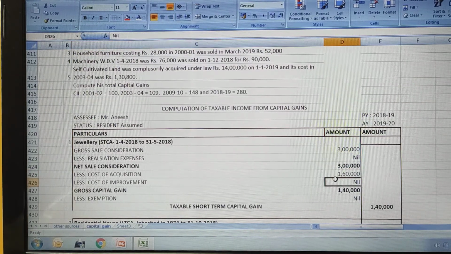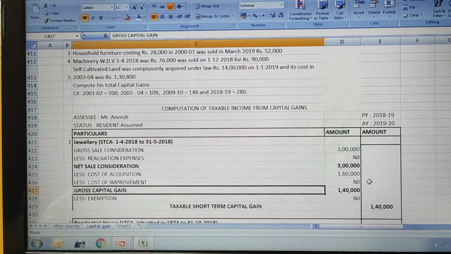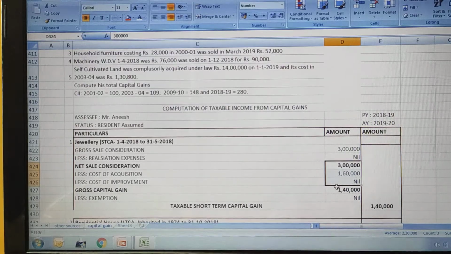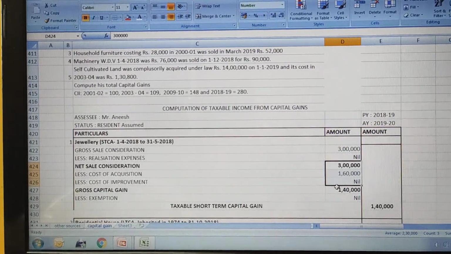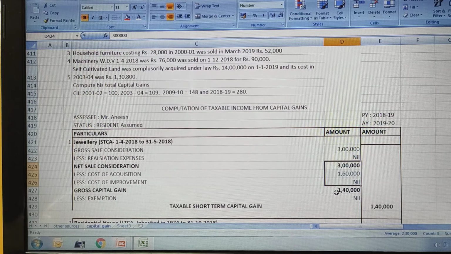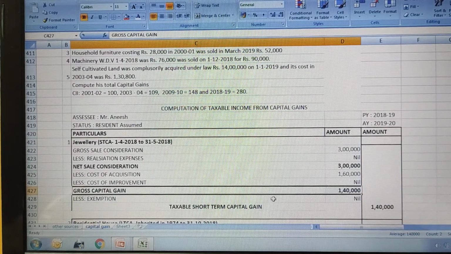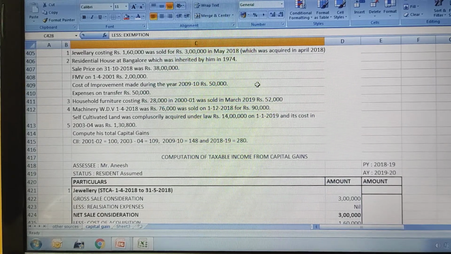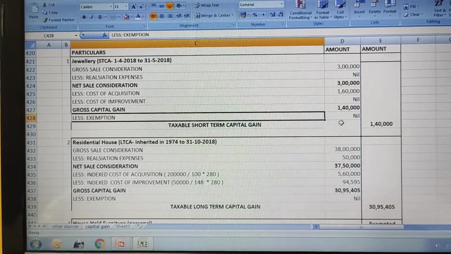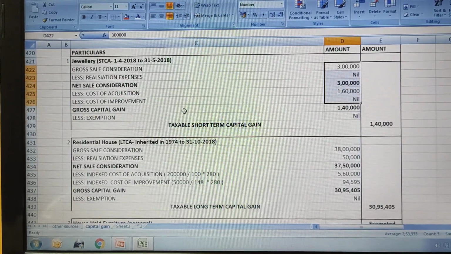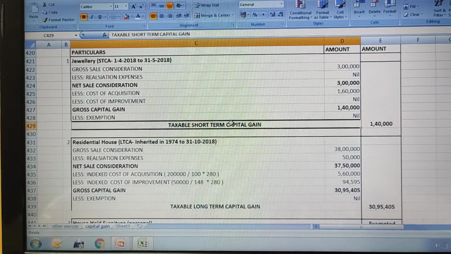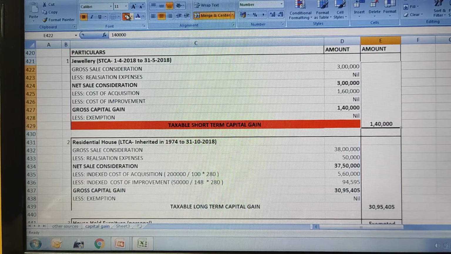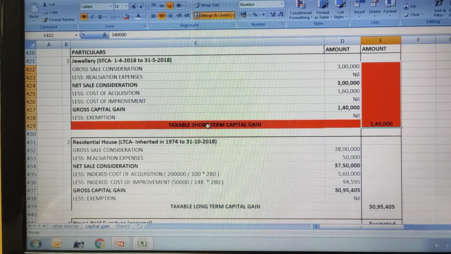Cost of improvement is nil. To arrive at the gross capital gain, you subtract the cost of acquisition and cost of improvement from the net sale consideration. So 3 lakhs minus 1,60,000 gives 1,40,000. That is your gross capital gain, right? Minus exemption. He has not purchased any properties here, so exemptions will be nil. If you subtract exemptions from the gross capital gain, you get the net taxable short-term capital gain. Same answer, 1,40,000. Hope this is very simple and clear to you.